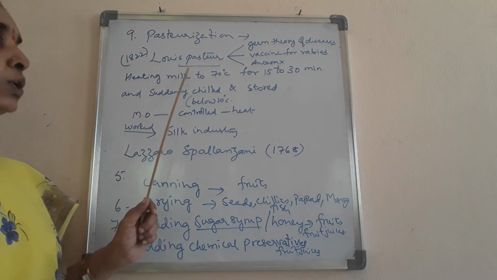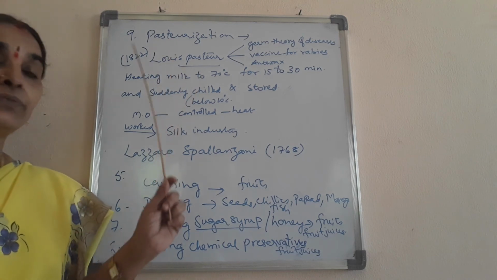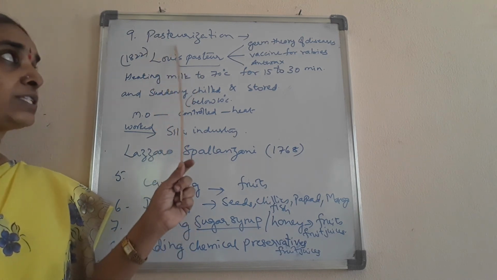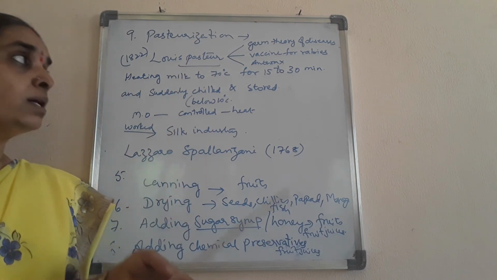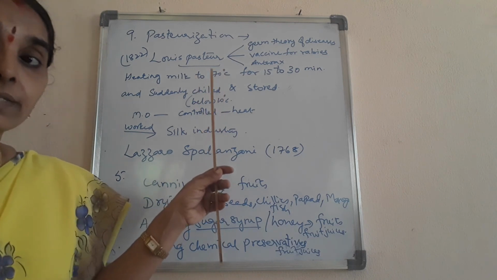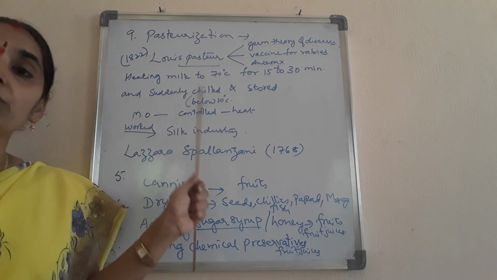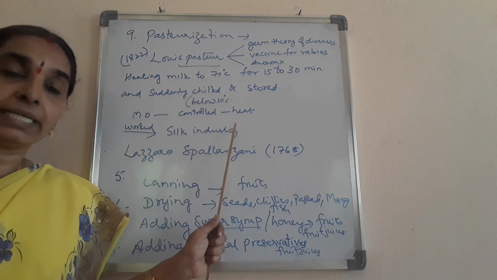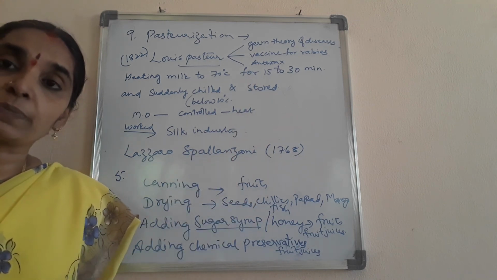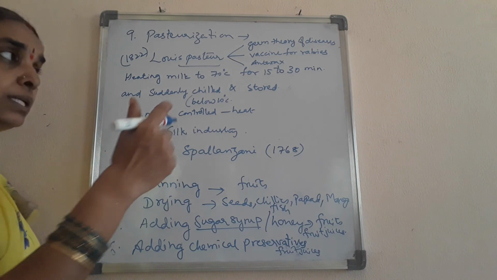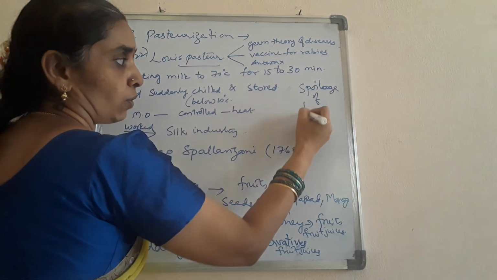Louis Pasteur was born in the year 1822, and he discovered the pasteurization theory. So in his pasteurization theory, what did he do? He heated the milk to 70 to 72 degrees centigrade for 15 to 30 minutes, then suddenly chilled it, that means cooled it to a temperature of 10 degrees centigrade, and stored it. This helps to protect the milk from microbes, because you know that spoilage of foodstuff is due to microorganisms itself.